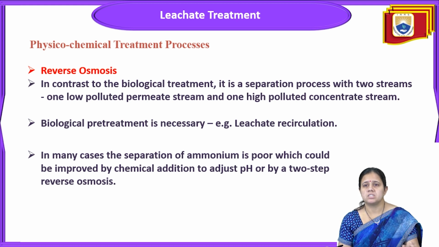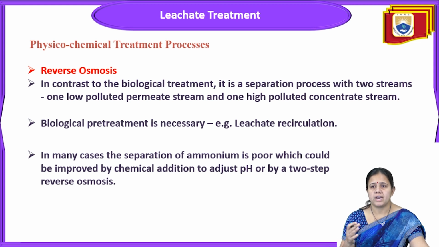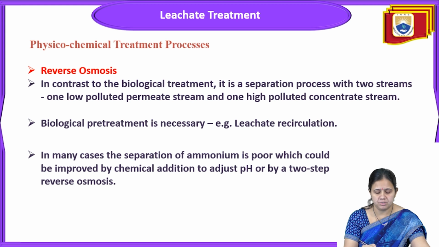Next, biological pre-treatment is necessary for leachate circulation. In many cases the separation of ammonia is poor, which could be improved by chemical addition to adjust the pH, or by two-step reverse osmosis. For the reverse osmosis process, pre-treatment is required. The ammonia should be separated because the leachate has a very high quantity of ammonia.